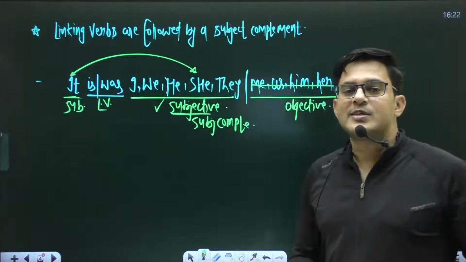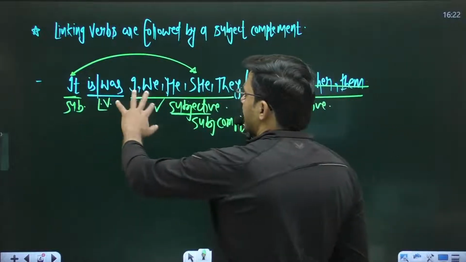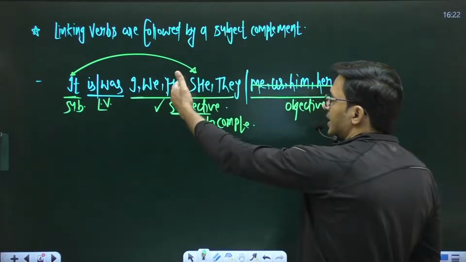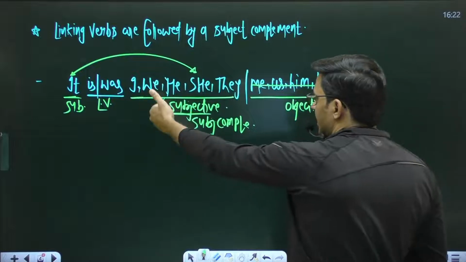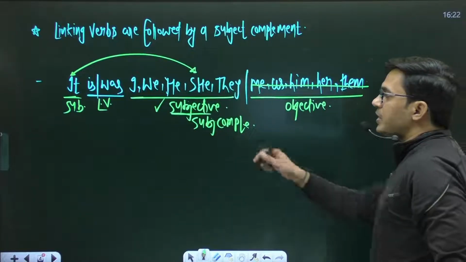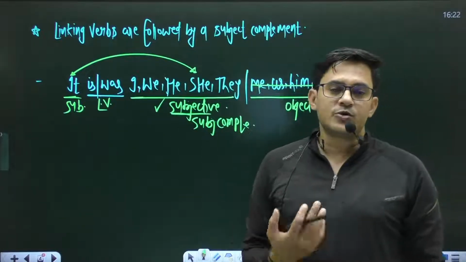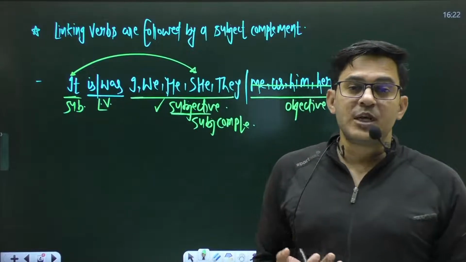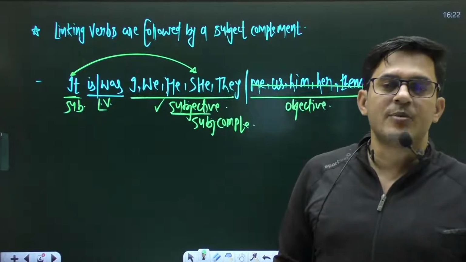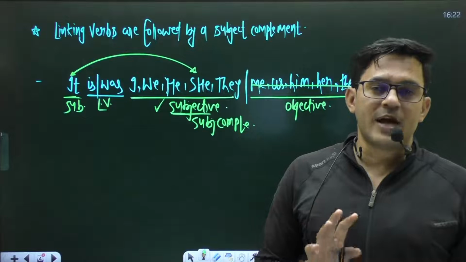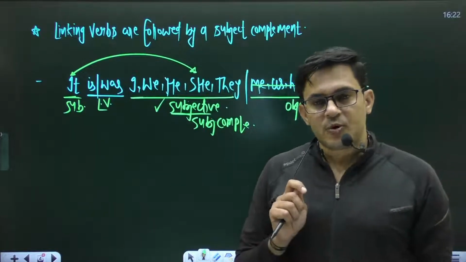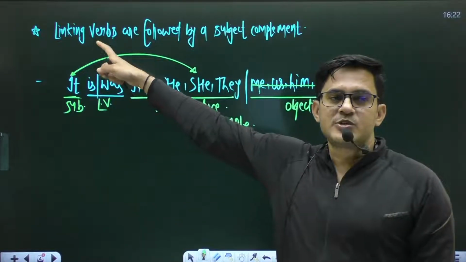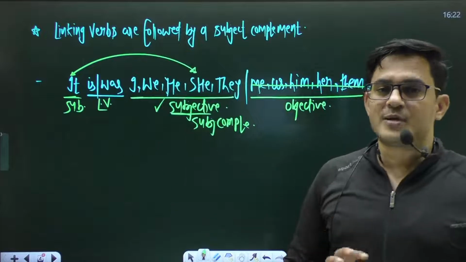So we always speak like this: it is I, it was I, it is he, it is we, it is she, it is they. If you speak like it is me, or it is us, or it is him, or it is her, that will be the error part, right? So the concept is that forms of be base verb are followed by a subject complement.